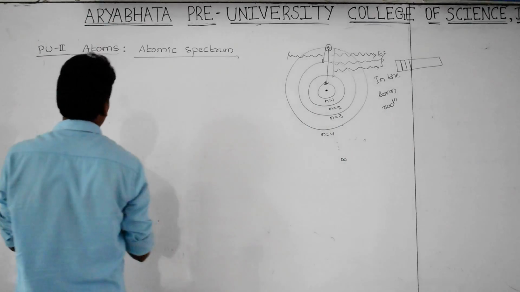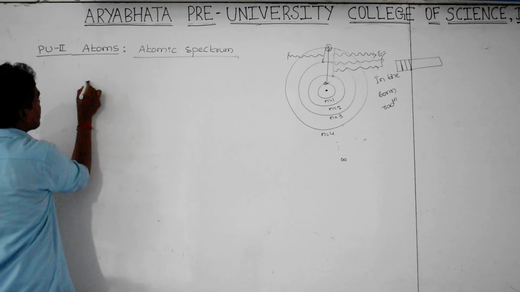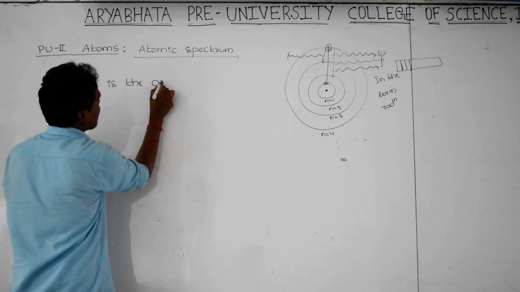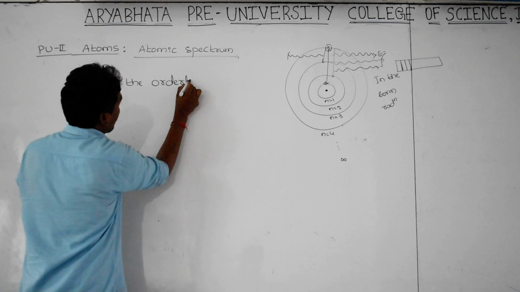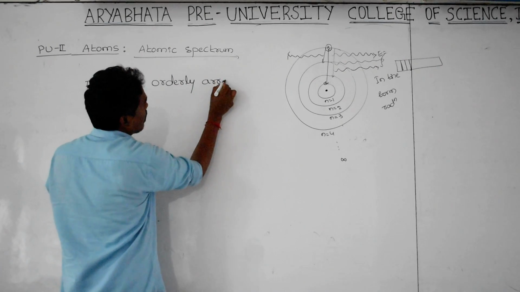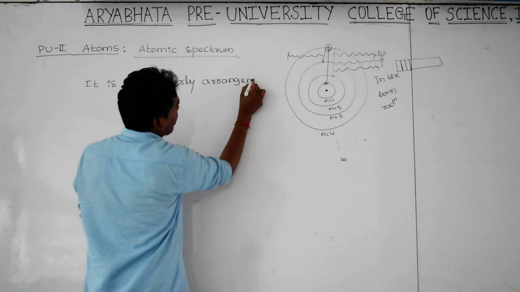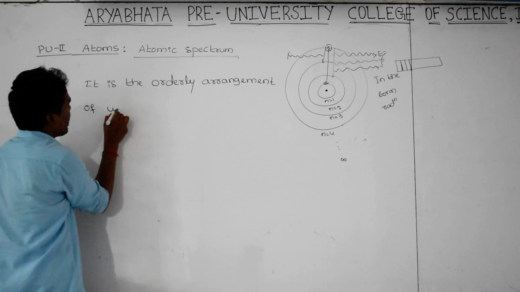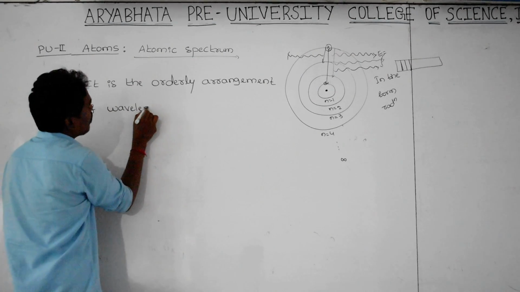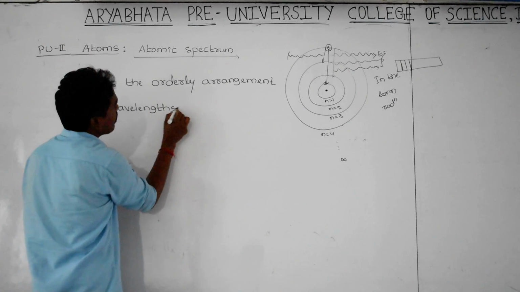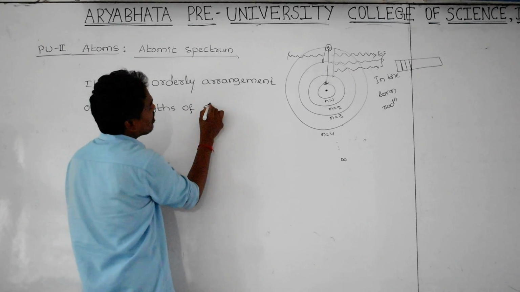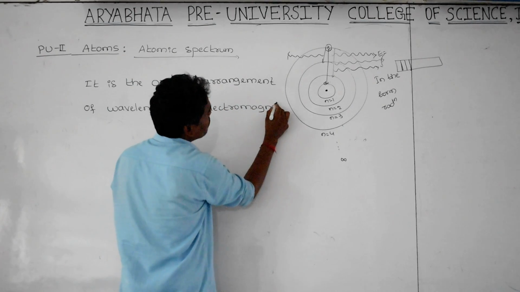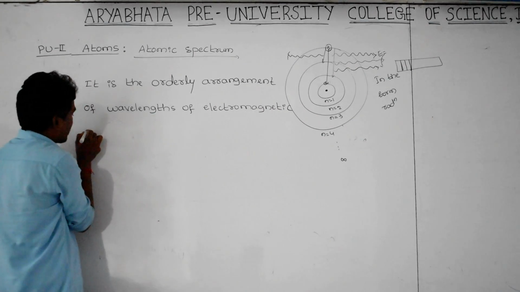Here, the atomic spectrum can be defined as the regular, orderly arrangement of wavelengths of electromagnetic radiations,